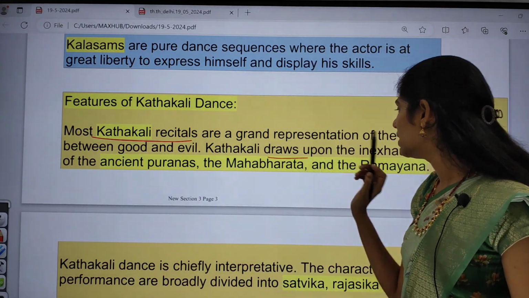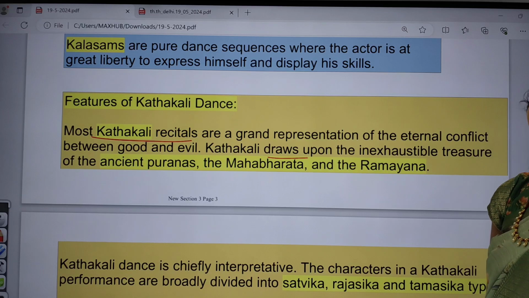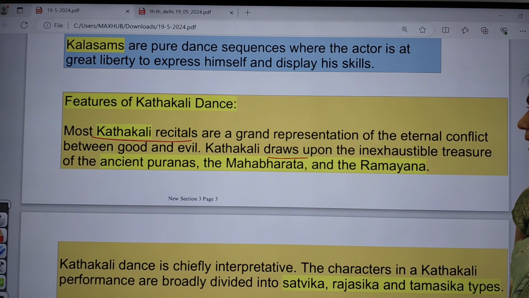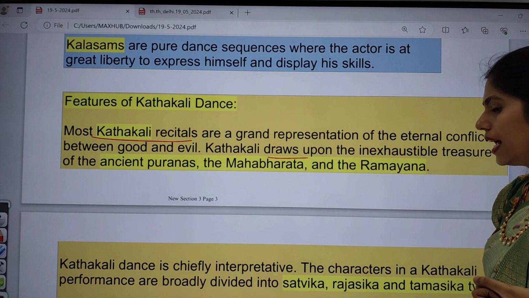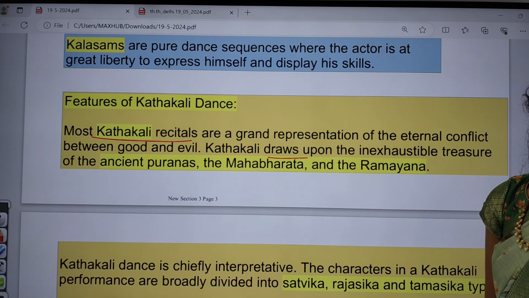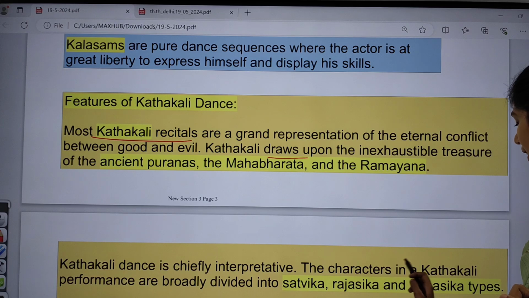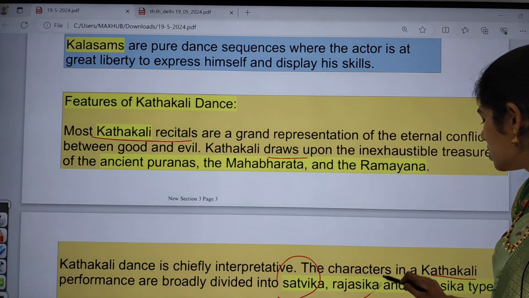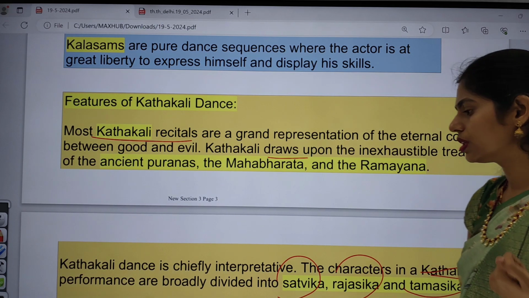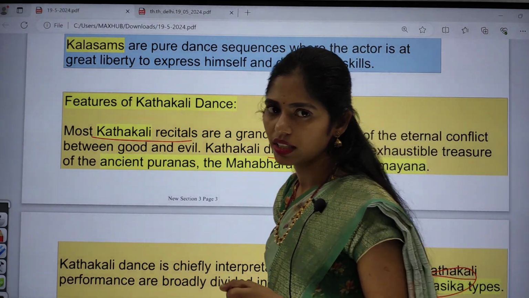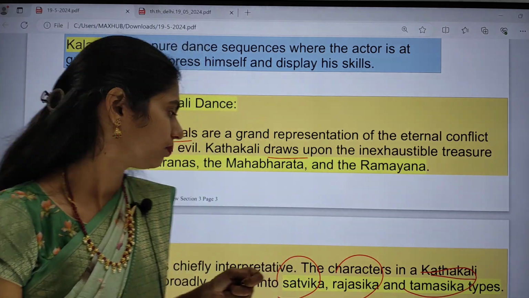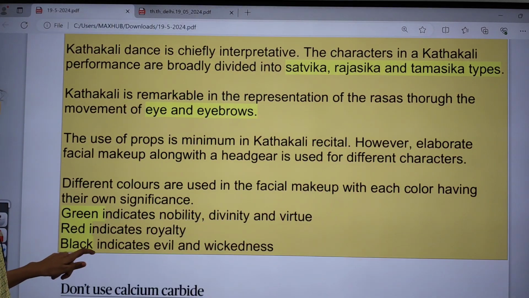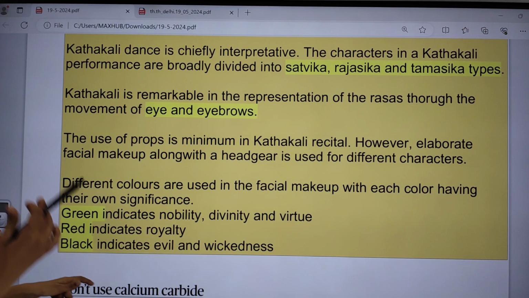Kathakali draws upon the inexhaustible treasure of ancient Puranas, and deals with the stories of the Puranas, Mahabharata, Ramayana, etc. Kathakali is purely interpretative, and the characters are divided into Satvika, Rajasika and Tamasika. So there are three types of characters in Kathakali. It is very important.